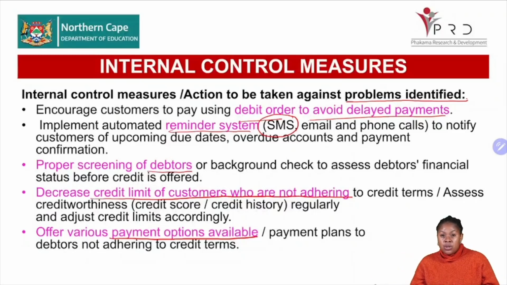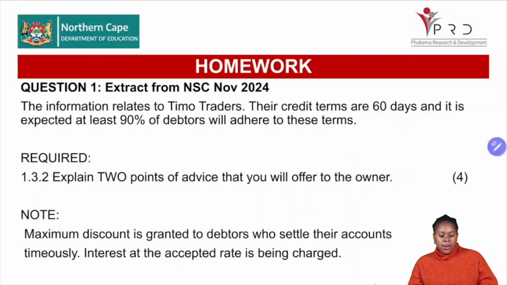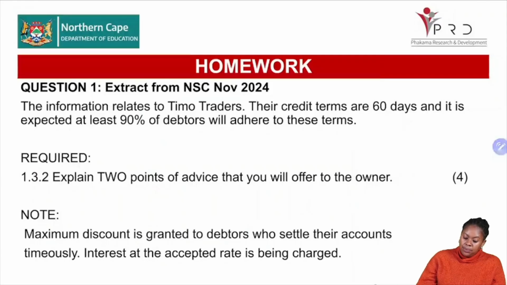And everything that I've mentioned over here is in addition to that. So sometimes the examiner can tell you, without talking about the discount for early payments and charging interest, what other methods? So it's always good to know at least 4 to 6 methods that you can apply in this type of question. Study them, grade 12s. That is a whole 4 marks, if not 6 marks, that is in the bag if you know the internal control measures.